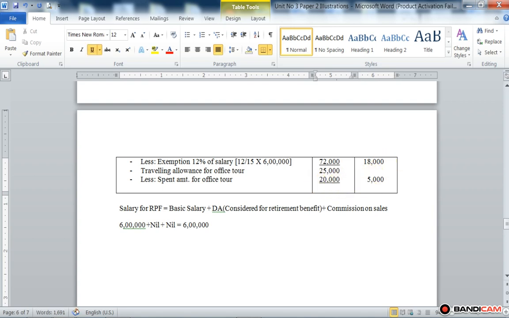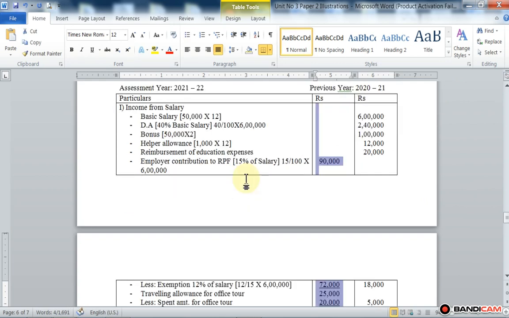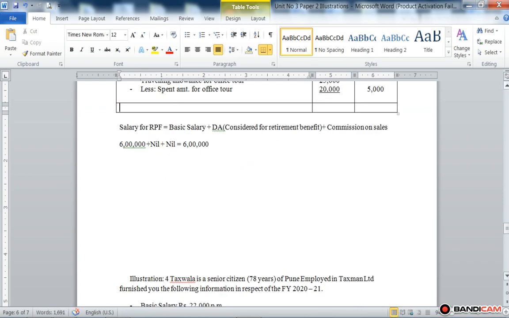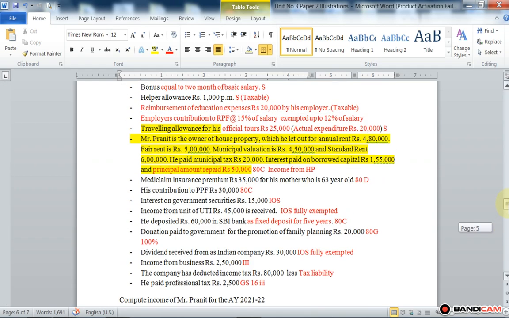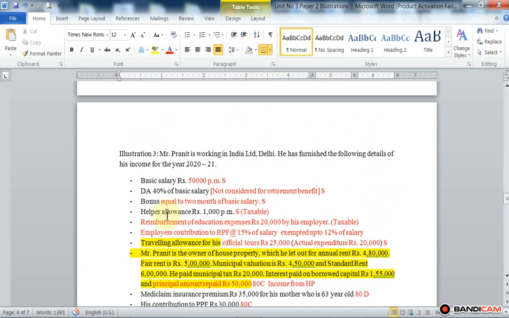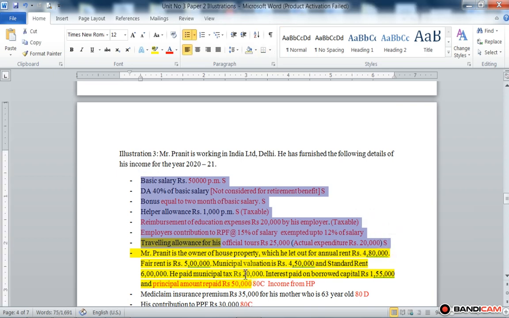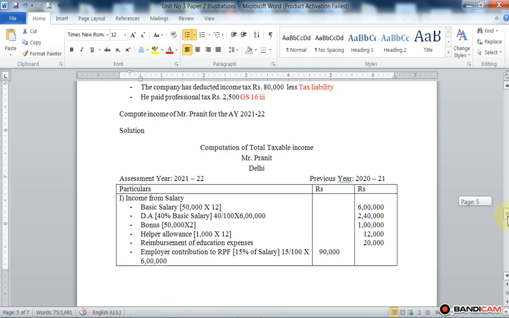Then next, here we consider all income received from salary. Now we are going to compute income from house property, but for that we need to compute income from salary first.